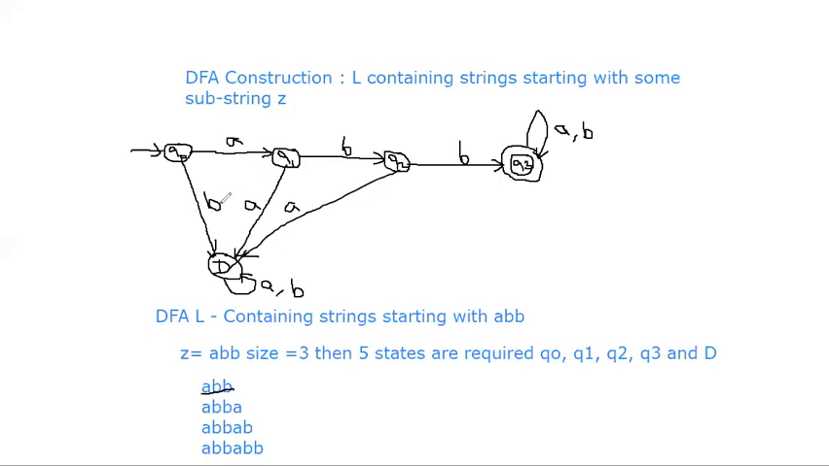Strings starting with B may be legal for other problems, but according to your problem, the starting three characters are ABB. If the first character is B, that is not legal. If the first character is A and the second is also A, that is not legal. If the first is A, the second is B, but the third is A, that is not legal. So this is the DFA which accepts all the strings starting with ABB.